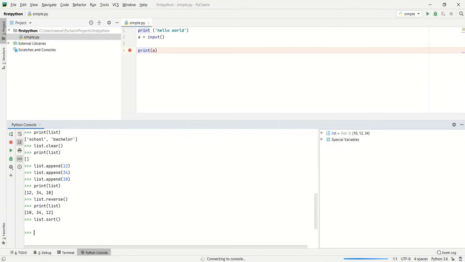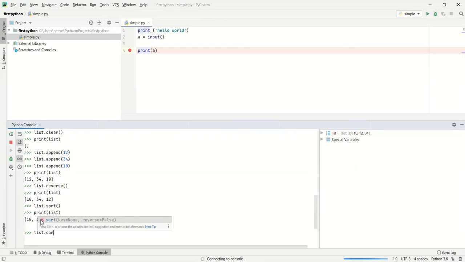And once the list gets sorted, we will get that information, something like it has been sorted in ascending order: 10, 12, 34. If suppose we wanted to sort that in the reverse manner, we can do key equals none, and then reverse equals true. Whenever we do reverse equals true, the list will be sorted in descending order.